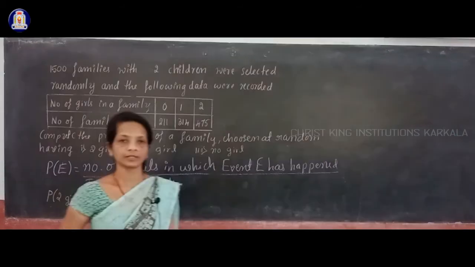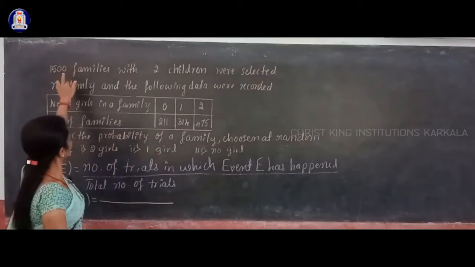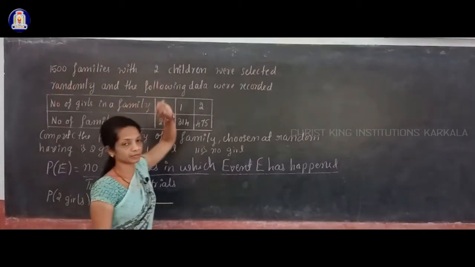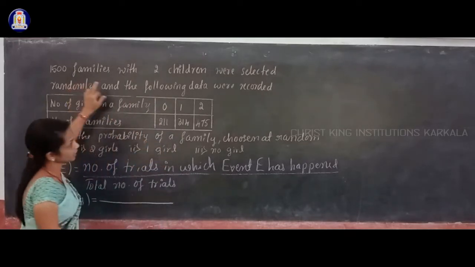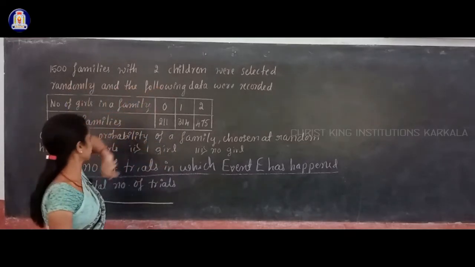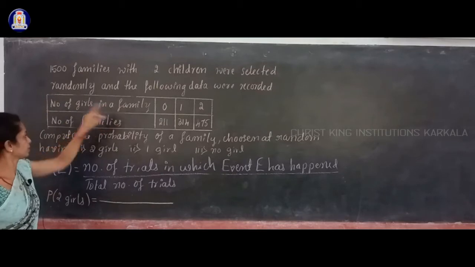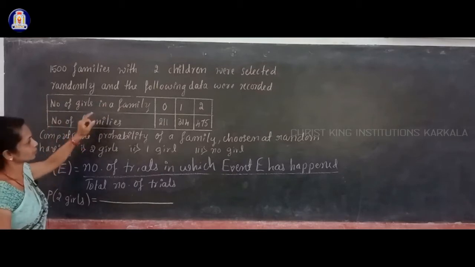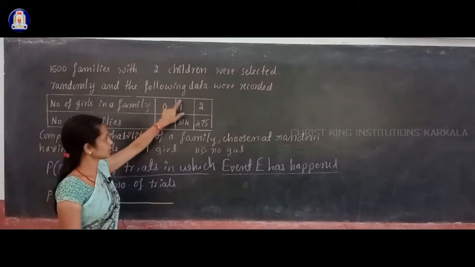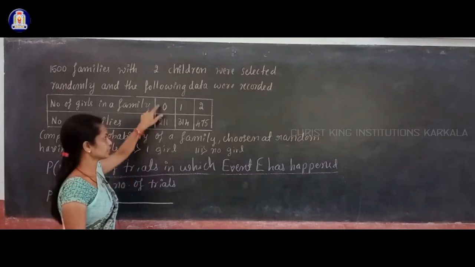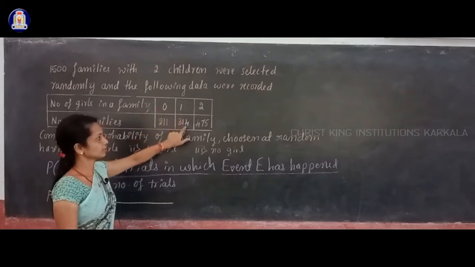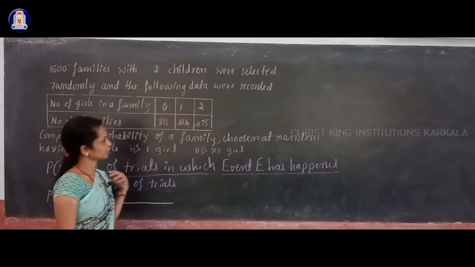Okay, thank you. The next problem: 1500 families with 2 children were selected randomly and the following data were recorded. Number of girls in a family: 0, 1, 2, and number of families: 211, 814, and 475.